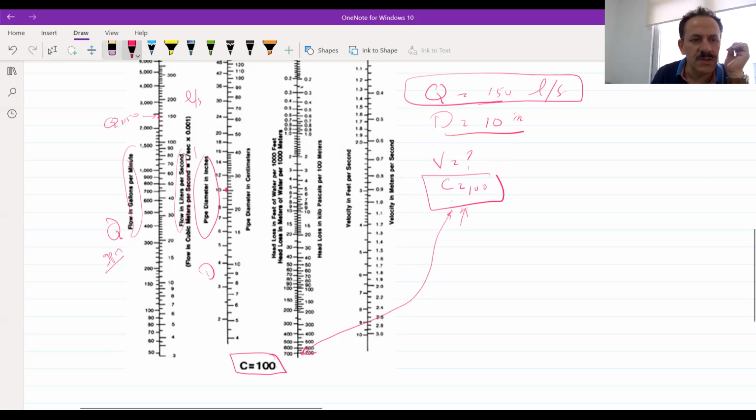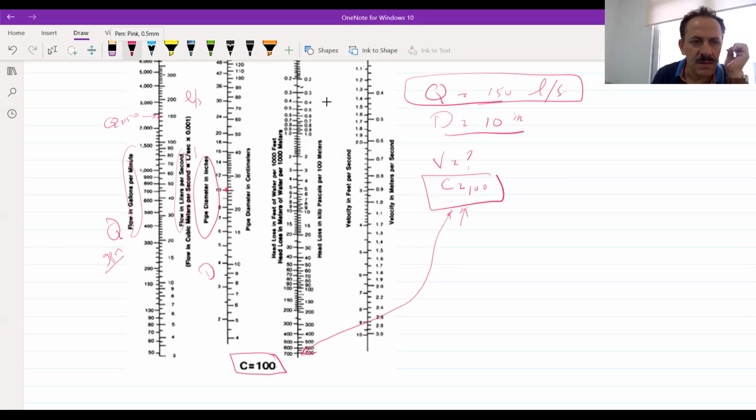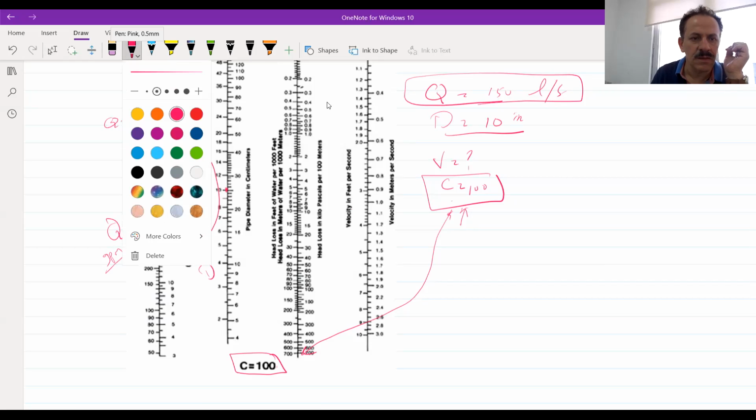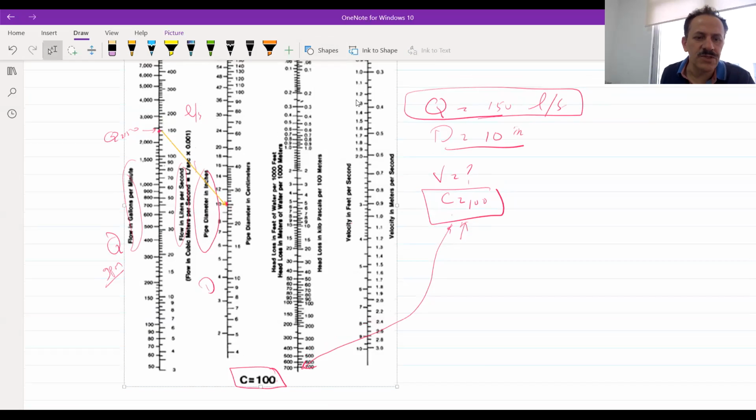Now, what should I do with these two points? I will just draw a line, in another color, this one. I will start with this point, the 150, and go to the 10 inch. Okay, then I will do it like this. What should I do after that? I will just extend this line.